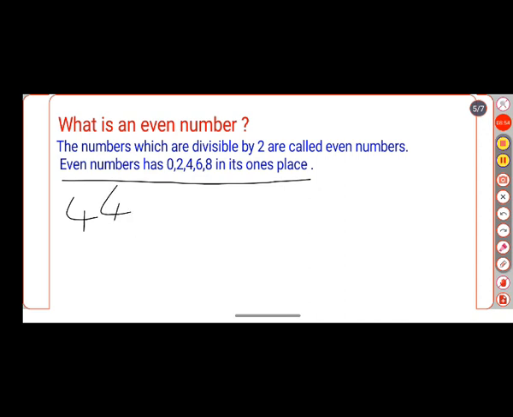44 is an even number. Just see, the ones place has a 4. Ones place has a 4, so it is an even number.